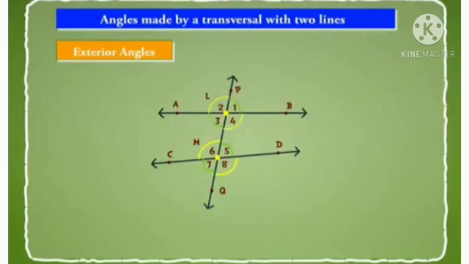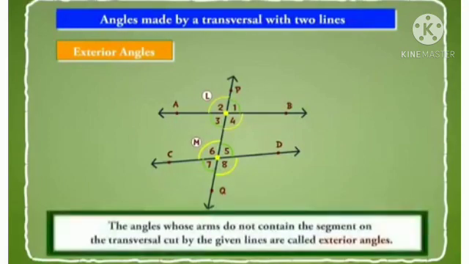So in the figure, angle 1, angle 2, angle 7 and angle 8 are such angles whose none of the arms contain the segment LM. These are exterior angles. Hence the angles whose arms do not contain the segment on the transversal cut by the given lines are called exterior angles.